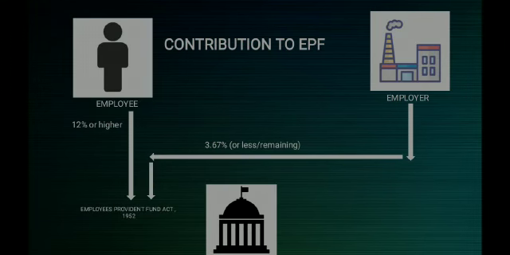What are the contributions to EPF? As per Section 6, the contribution which shall be paid by the employer to the fund shall be 10% of the basic wages, dearness allowance and retaining allowance, if any, for the time being payable to each of the employees, whether employed by him directly or through a contractor, and the employee contribution shall be equal to the contribution payable by the employer. The Provident Fund Scheme has made the payment of contribution mandatory, and the Act provides for no exemptions under which a specified employer can avoid his mandatory liability.